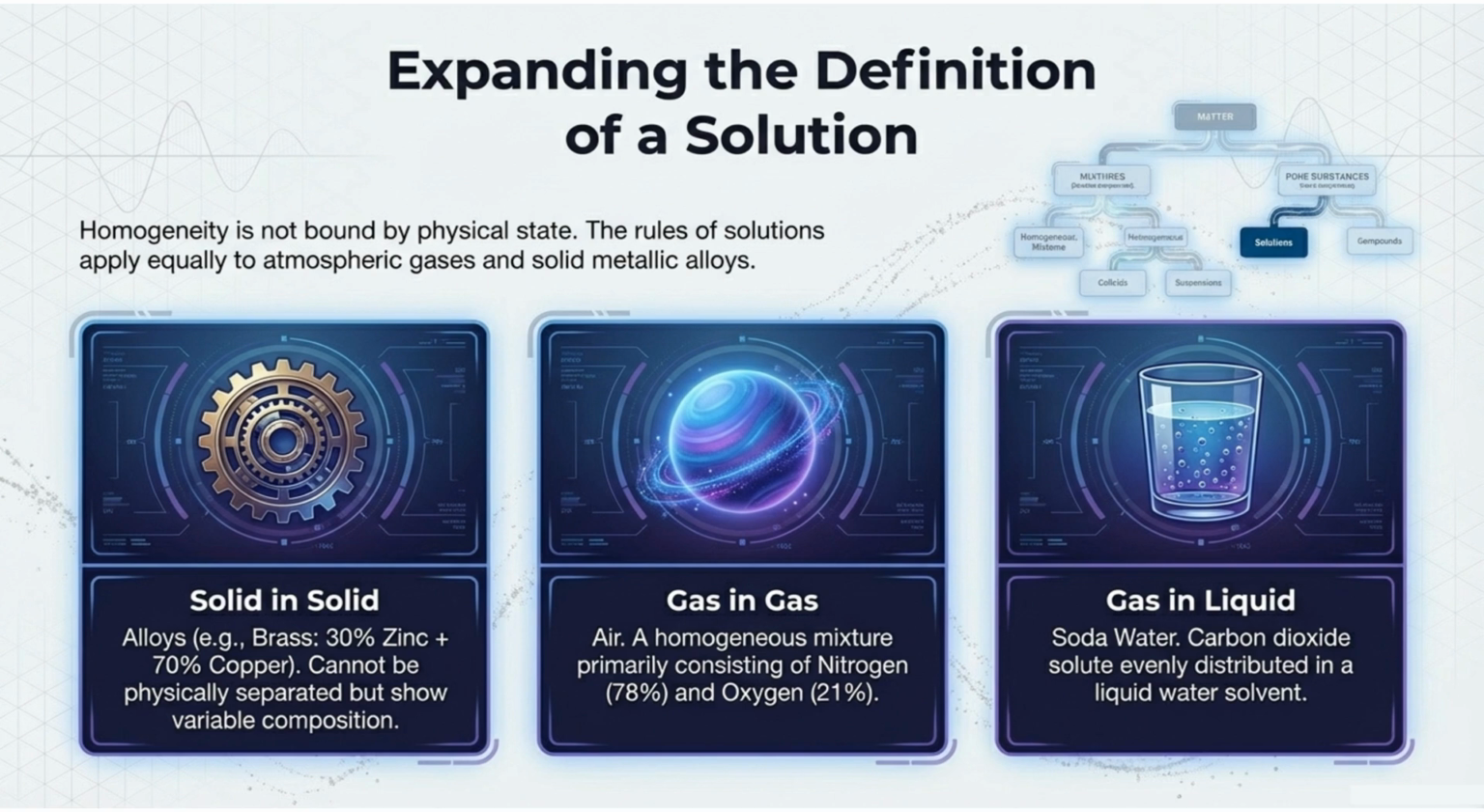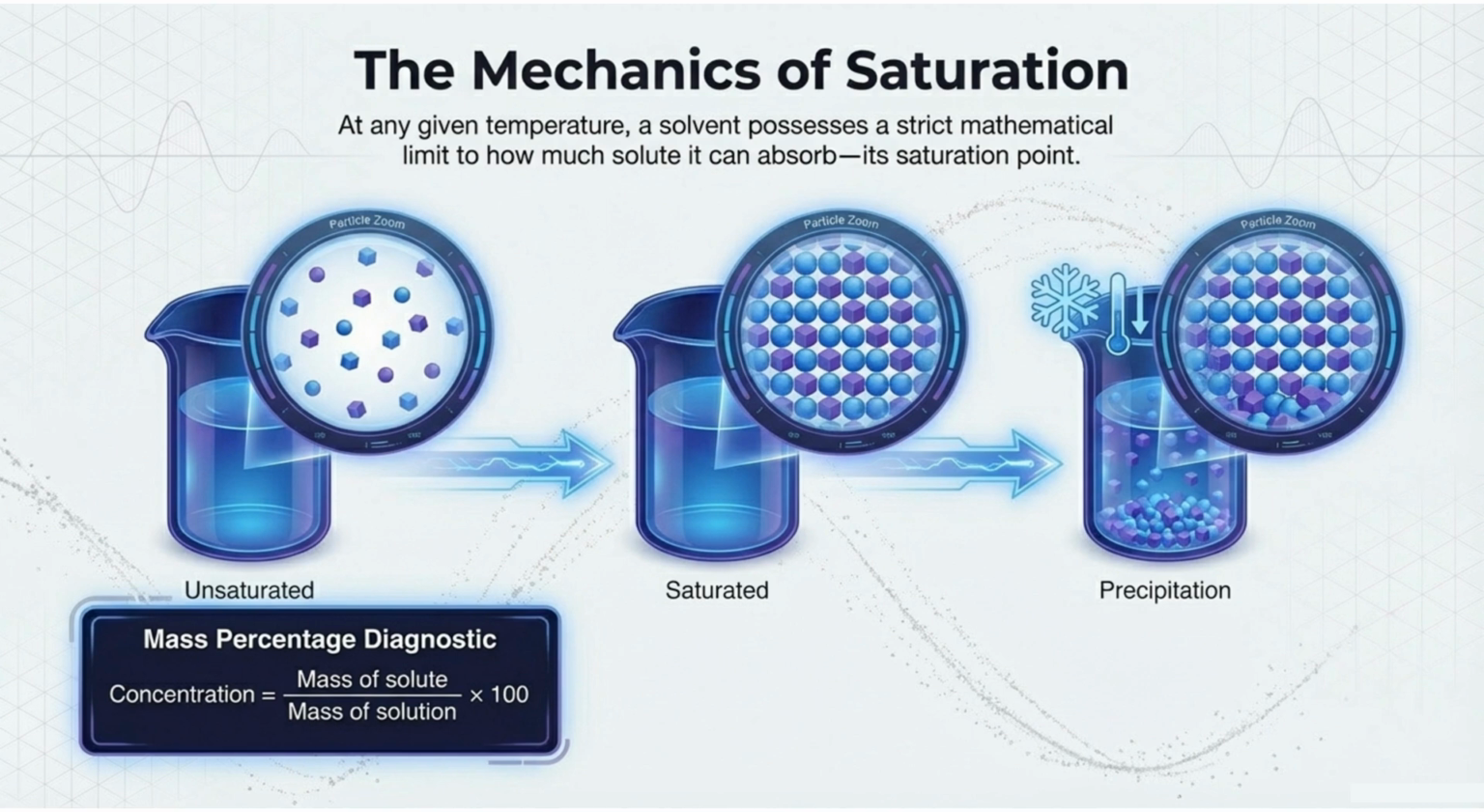Solutions can be solid and solid, like brass, or gas and gas, such as air, or gas and liquid, like soda water. Solutions exhibit variable composition, but cannot be physically separated. At a given temperature, a solvent has a saturation point, a limit to how much solute it can absorb. A solution can be unsaturated, saturated, or supersaturated, which leads to precipitation when cooled.